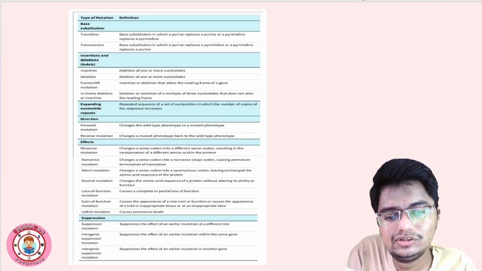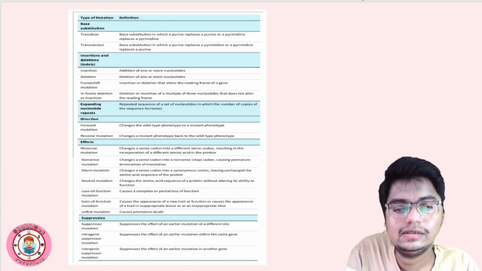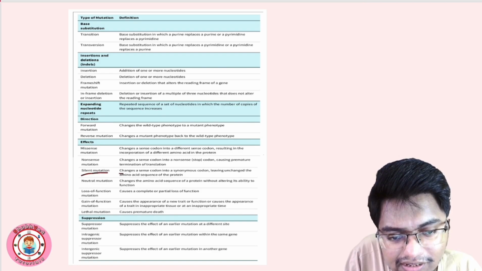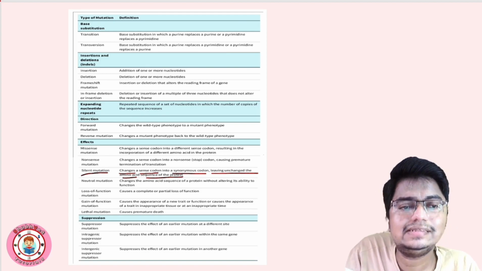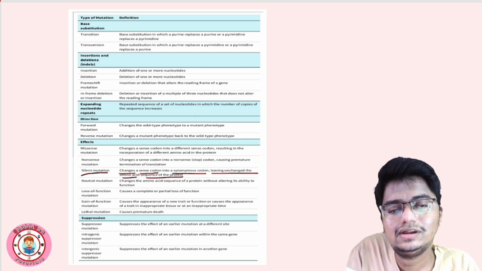One more यहाँ पे पिक्चर मैंने सेलेक्ट किया है, very important. You can make a screenshot. Different types of mutation you can understand with the help of this chart. See, हमारा जो question है, this will be this silent mutation changes a sense codon into a synonymous codon, leaving unchanged the amino acid sequence of the protein. जो अमाइनो एसिड का सीक्वेंस है सेम होता है without any change. So this is a silent mutation.